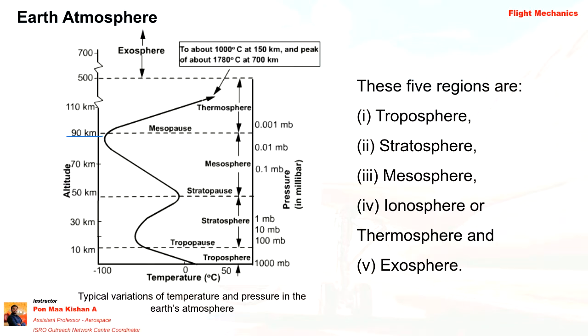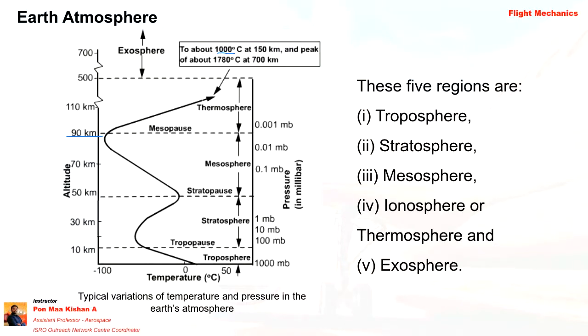Okay, so in the thermosphere layer, right? The temperature increases to 1000 degrees Celsius at an altitude of 150 kilometers. So why is this much temperature there? How is it going to affect our aerospace vehicle?